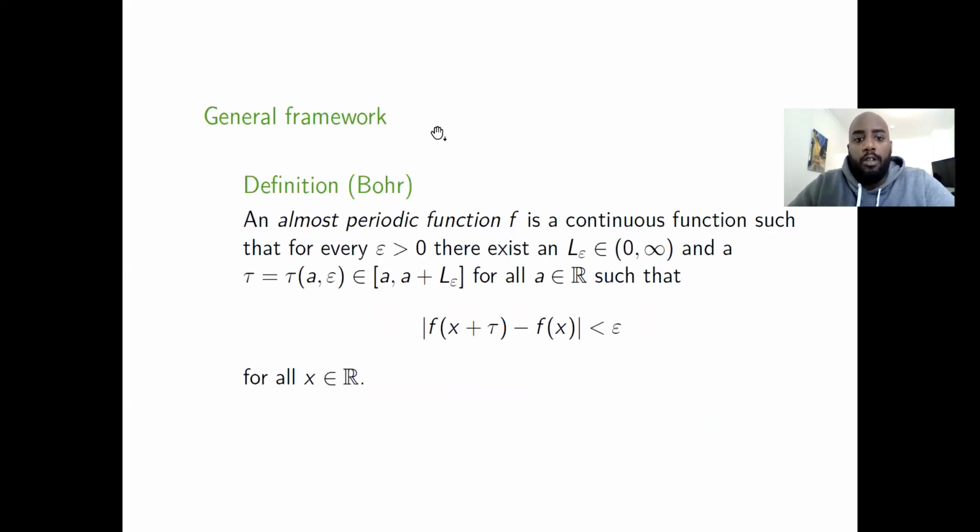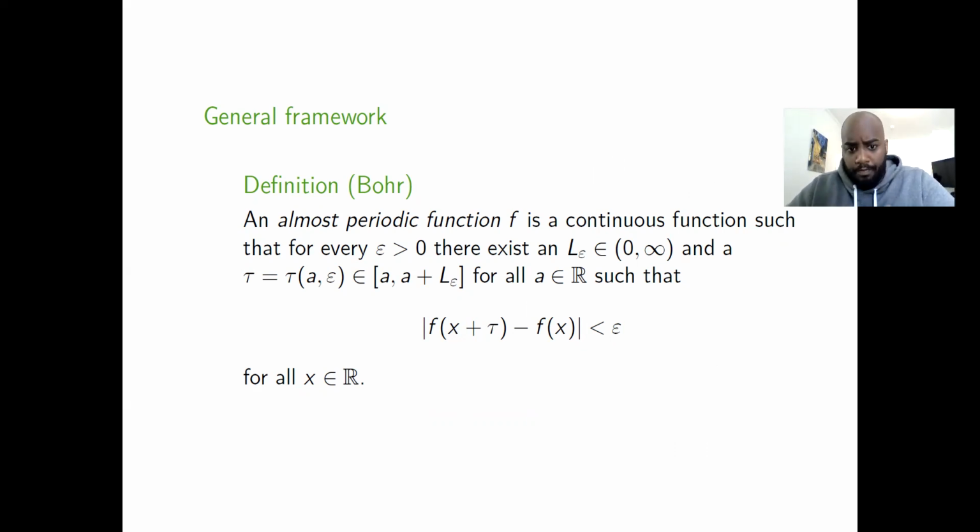So let's start with the definition of almost periodic functions, which was given by Bohr. An almost periodic function f is a continuous function such that for every epsilon, there exists an L_epsilon, such that in any interval of length L_epsilon, we find a tau, such that |f(x + tau) - f(x)| is smaller than epsilon for all x in R. So in the periodic case, this would be just the period, and this distance would be 0. So this was the definition given by Bohr.